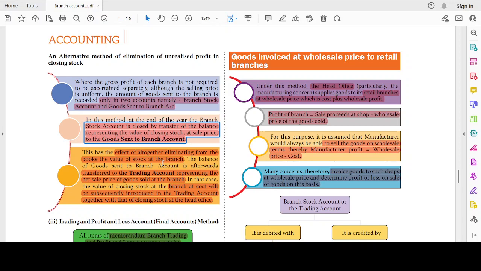Now pass a journal entry: closing stock asset account debit to closing stock in trading account, that is trading closing stock. By this, you are going to introduce both the closing stock at the branch and also the closing stock at the head office. That's what we actually do in the real-time scenario.